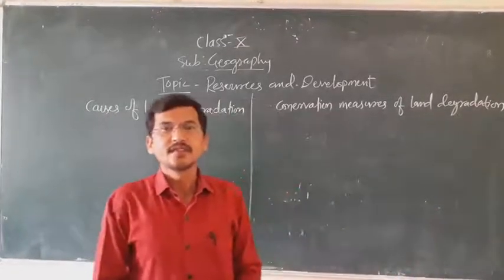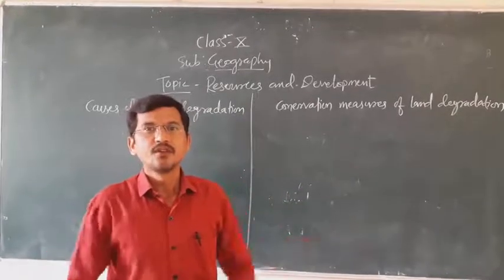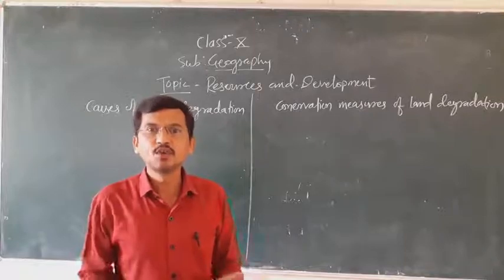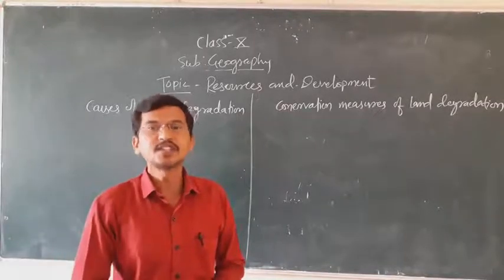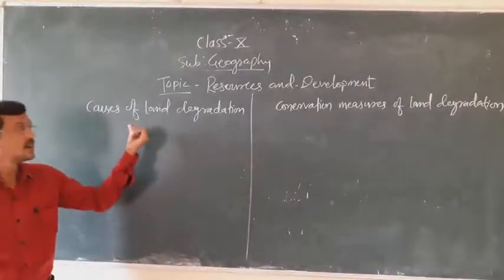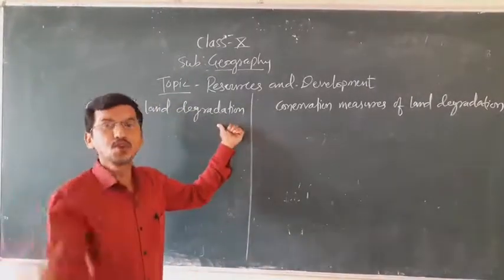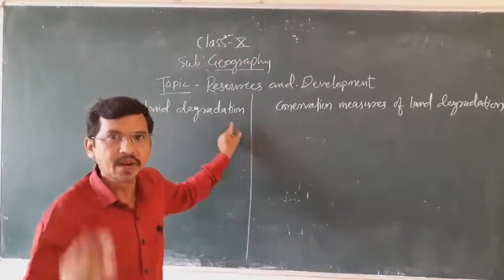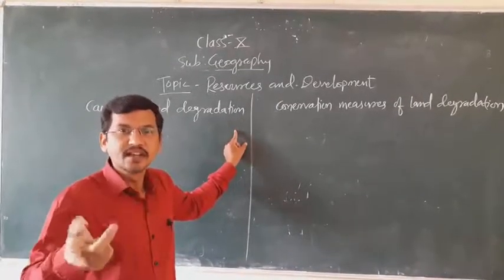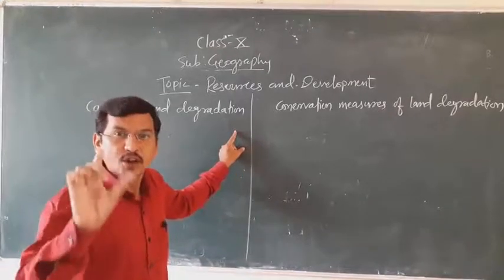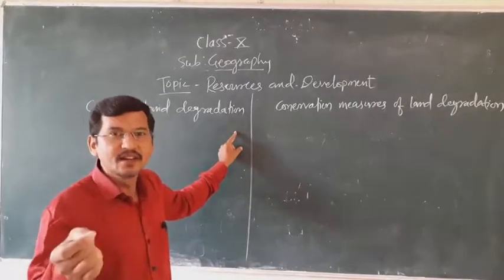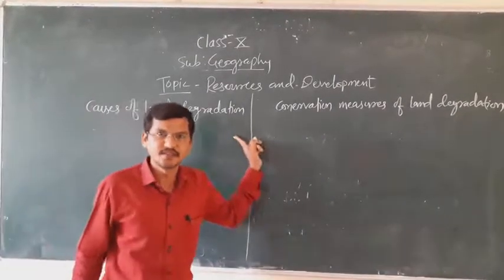In India, we witness a lot of human activities as well as industrial activities. Due to human activities and industrial activities, land goes out of use. The fertility of land decreases and there is no use of the land. It means no crops can grow in this type of land. This is called land degradation.